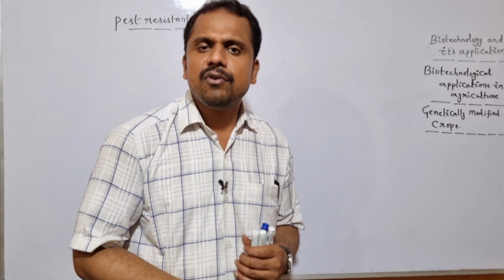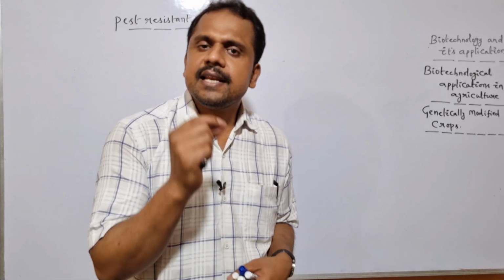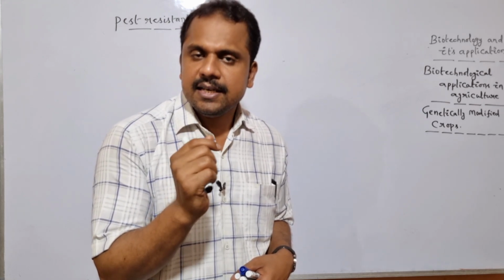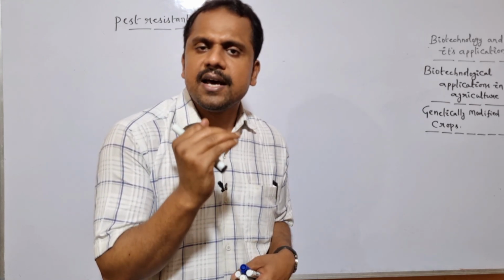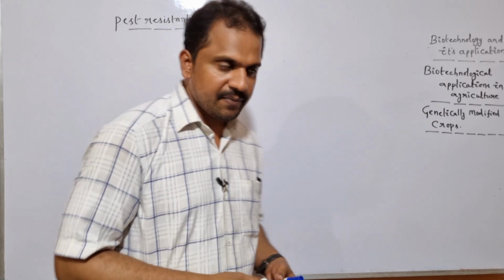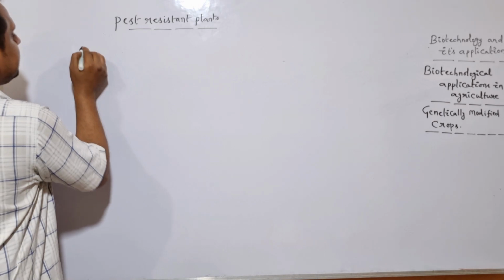So in order to overcome the problem, there is a novel strategy termed as RNA interference. By taking advantage of RNA interference, we can overcome the problem. Is it clear? So let me write it on the board.